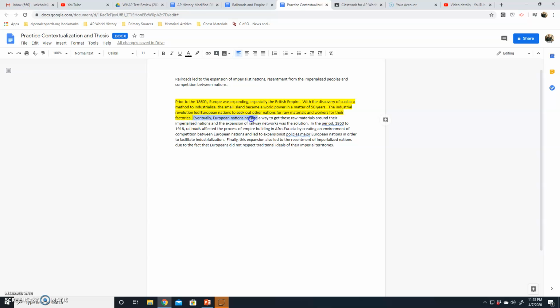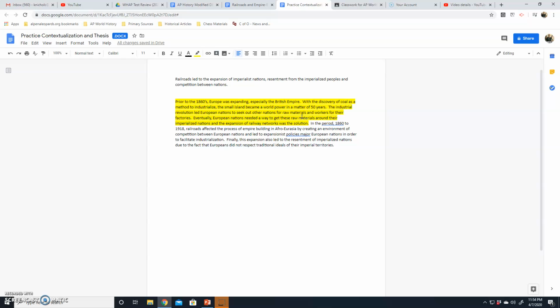And how would that continue on? Eventually, European nations needed a way to get these raw materials around the imperialized world, and that's where we get the expansion of railway networks as a solution.